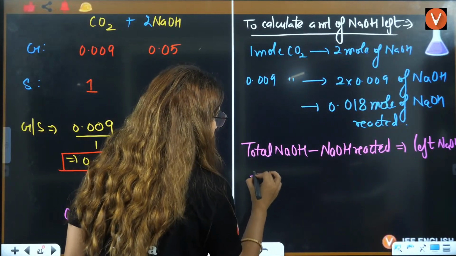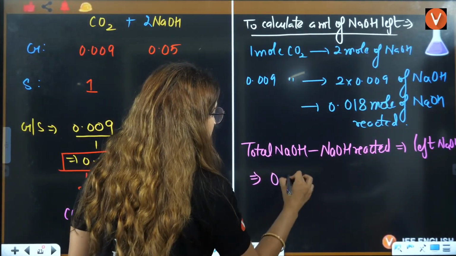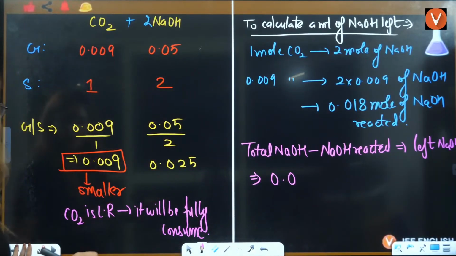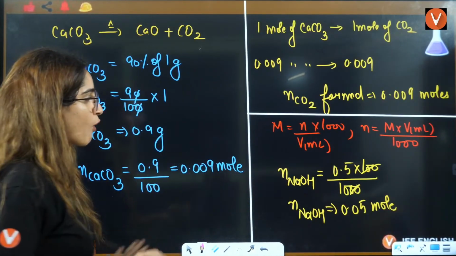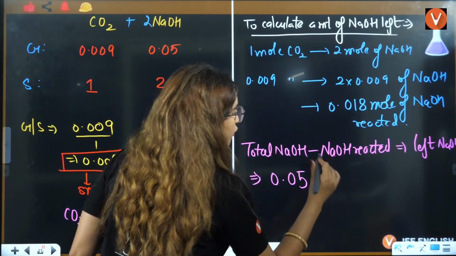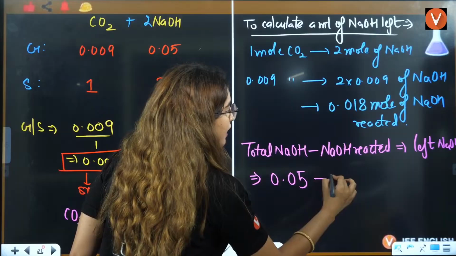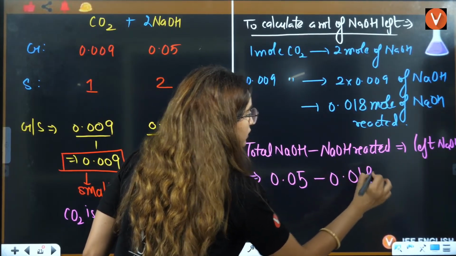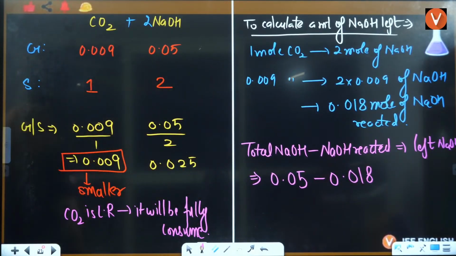You can say total NaOH is nothing but 0.05. Now the amount of NaOH that is reacted is 0.018. Now tell me beta, how much is left behind? 0.05 minus 0.018, that is 0.42, right? Okay, is it?